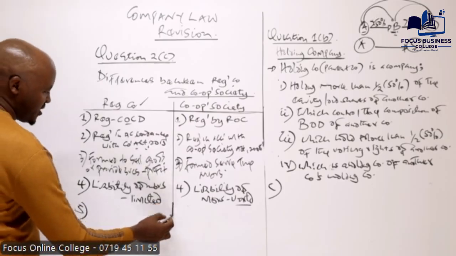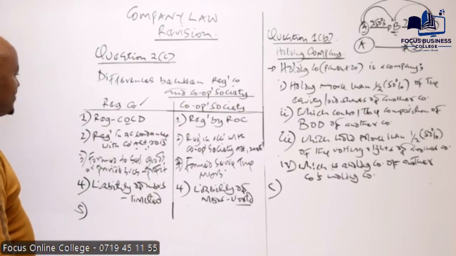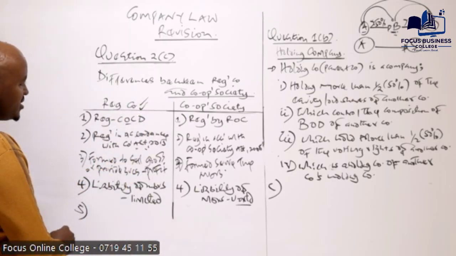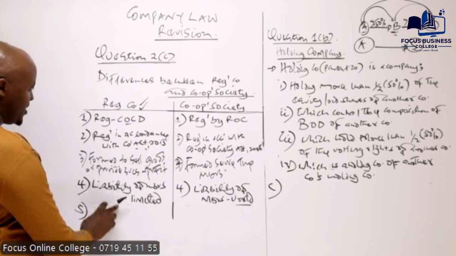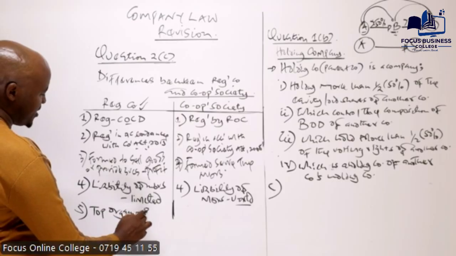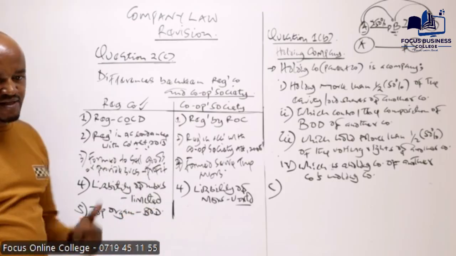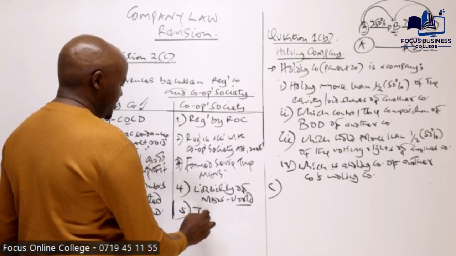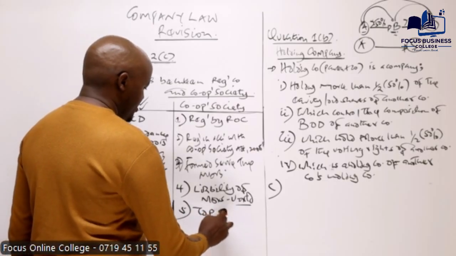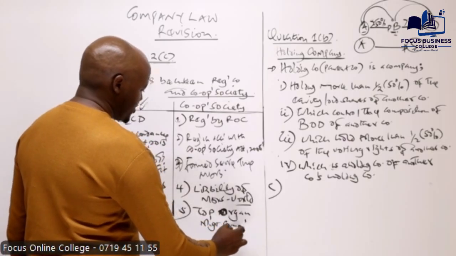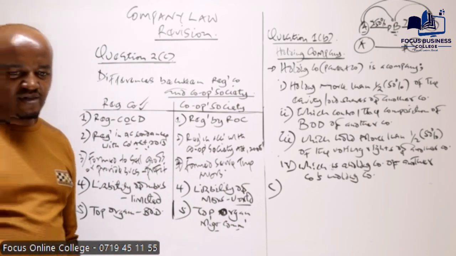So maybe you can look at the last difference. Registered companies are usually managed by a top organ, which in a company is known as the board of directors. This is the organ in charge of managing the affairs of the company. But in a cooperative society, the top organ is known as a management committee, or committee of management.